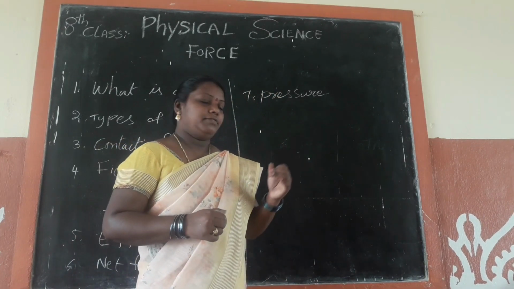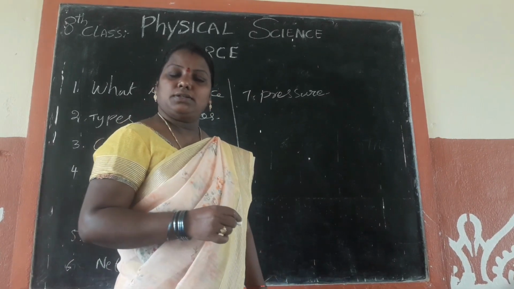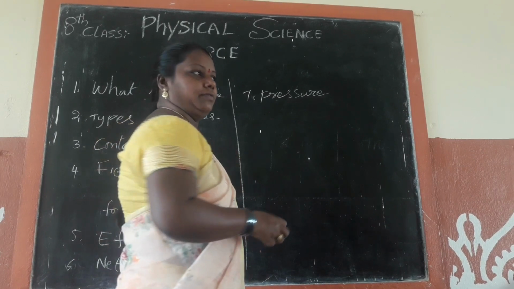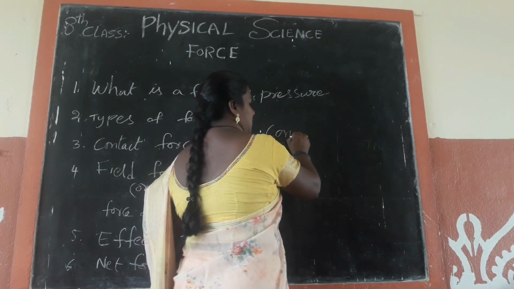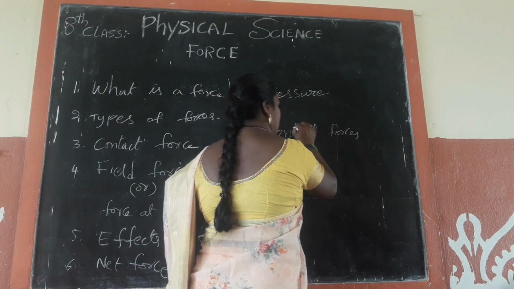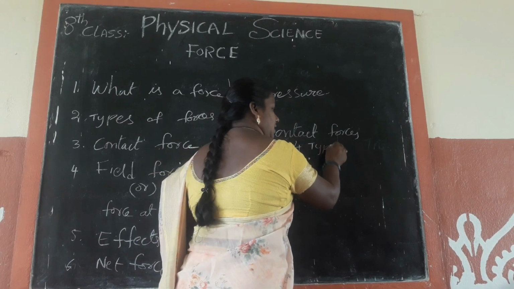Remember, contact force can be divided into four types. What are they? Do you know? Let us see the four types of contact forces.